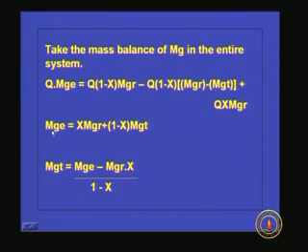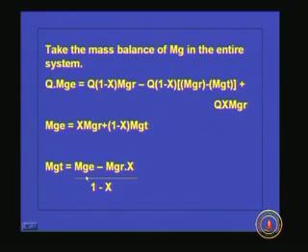If we cancel the common terms, we get this form: mge is equal to X into mgr plus 1 minus X into mgt, because 1 minus X is the treated portion and the concentration of treated water magnesium is mgt. So 1 minus X into mgt plus X into mgr gives you mge. If you want to find mgt, mgt is nothing but mge minus mgr into X, divided by 1 minus X. Mgt is the treated water magnesium concentration.